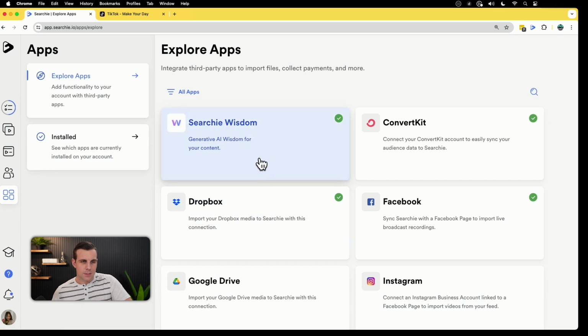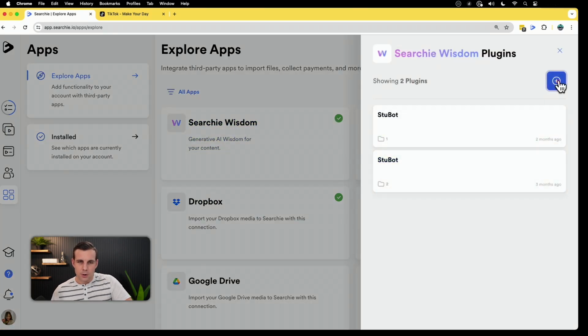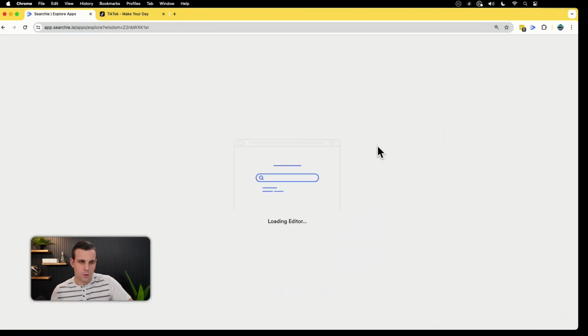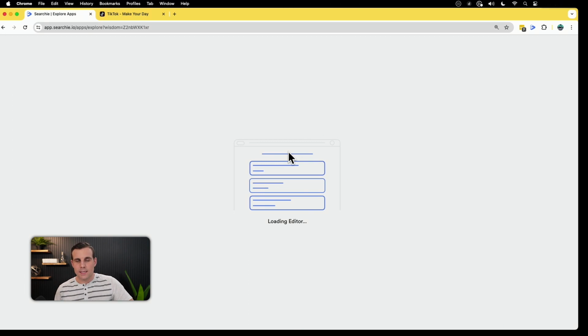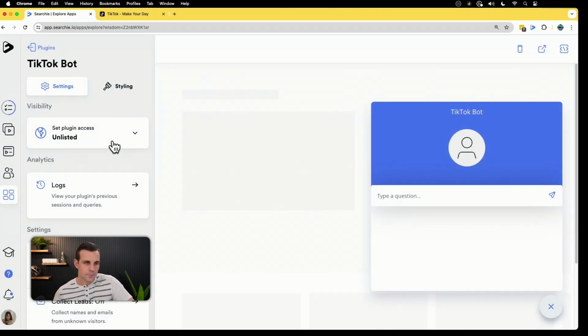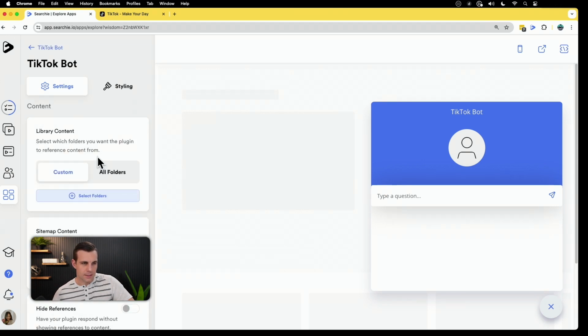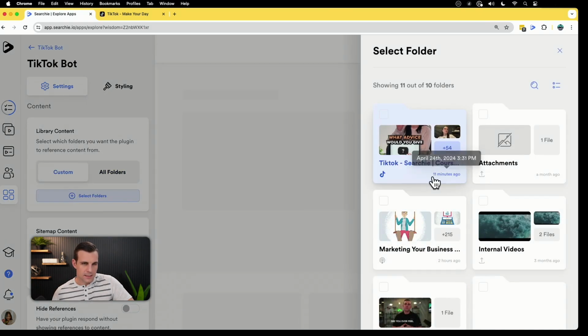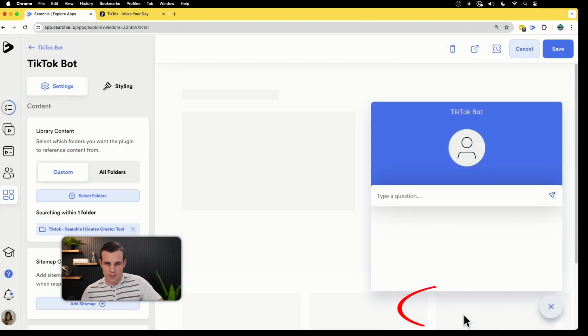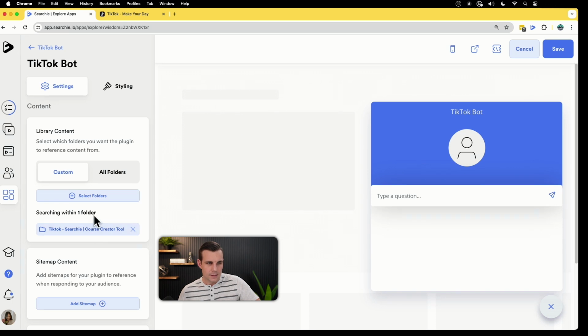So you'd come to apps, you'd come to Searchie Wisdom here. You can create a new one. Let's call it TikTok bot. We're going to create that. And then we're going to open this up. Now, what we can do with this is we can select that new TikTok folder from the library as the content to reference here, right? So let's select TikTok, boom. So select the new TikTok folder we just imported, add selected.